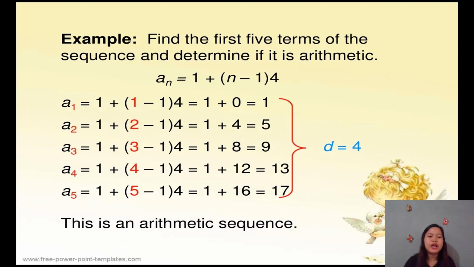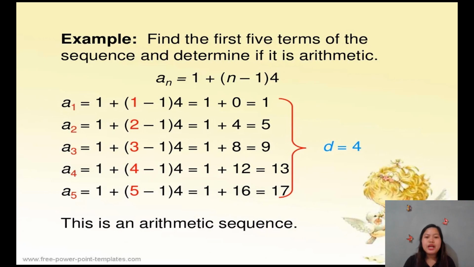Now, for our fifth term, we will just have to substitute 5 to n, since we are looking for the fifth term. So, we have here 1 plus 5 minus 1 times 4. And 5 minus 1 is 4. You multiply it to 4, then we have 16. So, 1 plus 16, that is equal to 17.